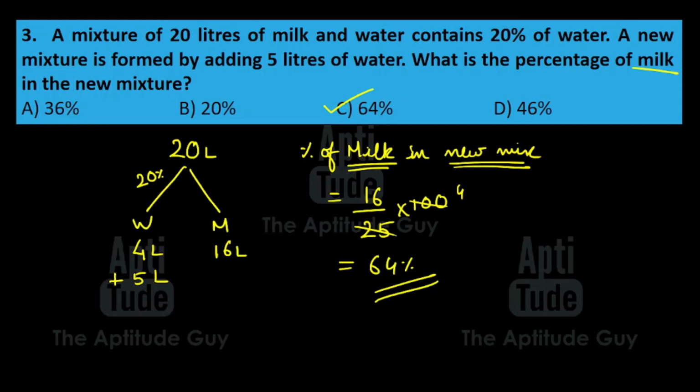Now here the most commonly marked wrong answer is 36%, because a lot of people, instead of finding the percentage of milk, they end up finding the percentage of water. Moral of the story, when you think you have the answer, read the question again. Before marking the final answer, please do yourself this small favor, spend 2 extra seconds and read the question again. If at all you read the question again, you'll see they have asked for the percentage of milk, and then you'll quickly correct yourself. Have this habit for every single question. And of course, if you have any doubts over here, mention in the comments. Let's move on to the next question.